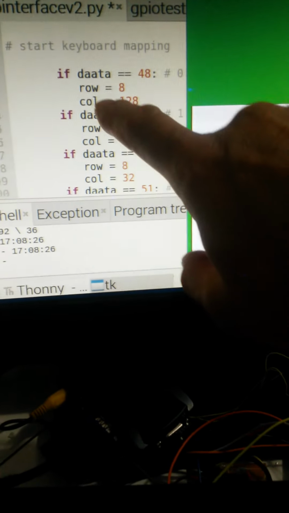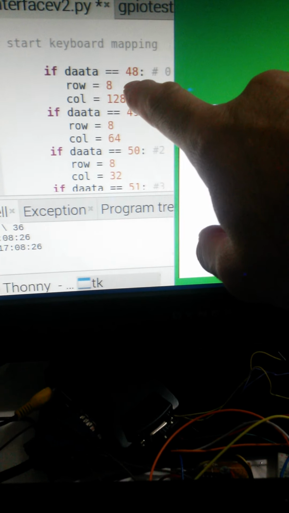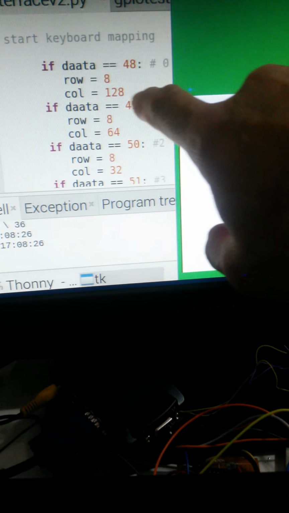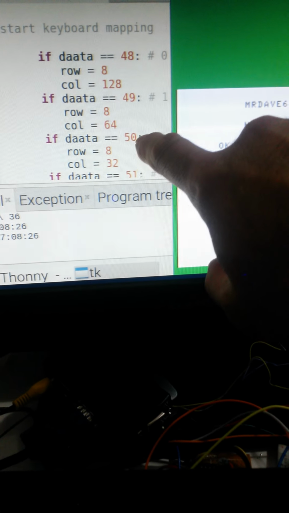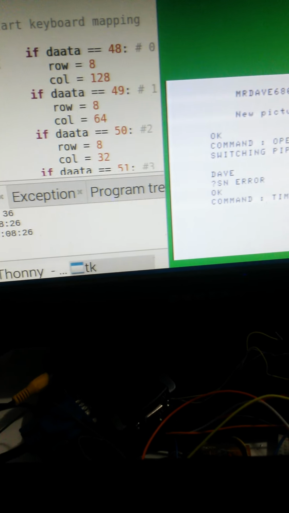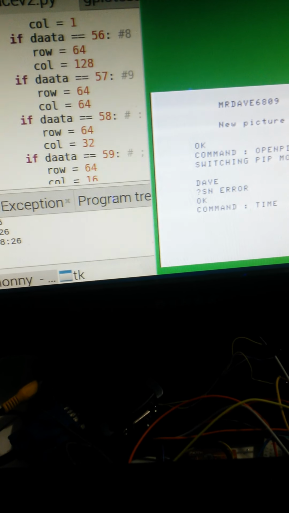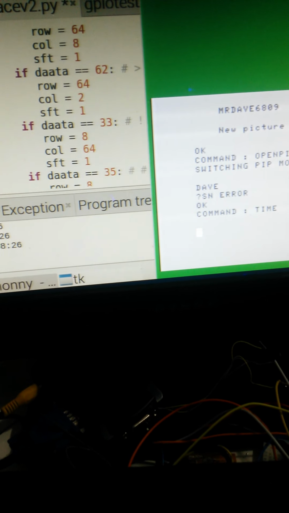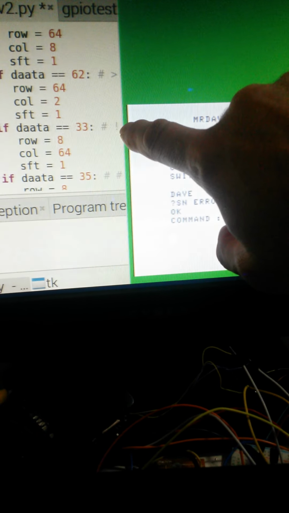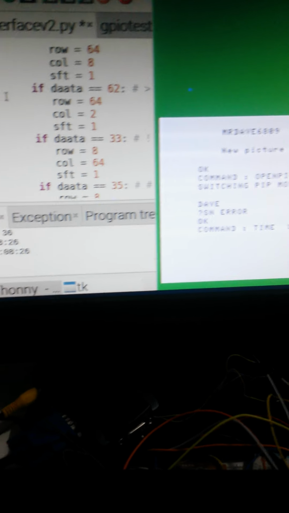Here you can see how my keyboard scanning is. If it gets this data on the keyboard, it outputs that to the row and column on the Coco. If we have a special character, let's see, well, none of these are special. Some special characters like the exclamation mark need a shift key held down before it can activate. So that's part of the little keyboard mapping program.